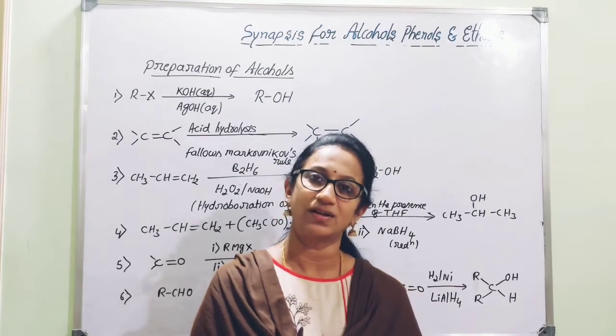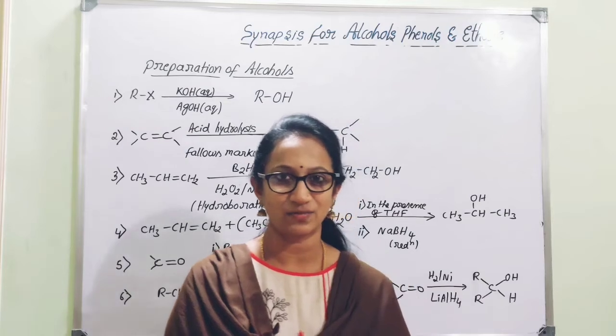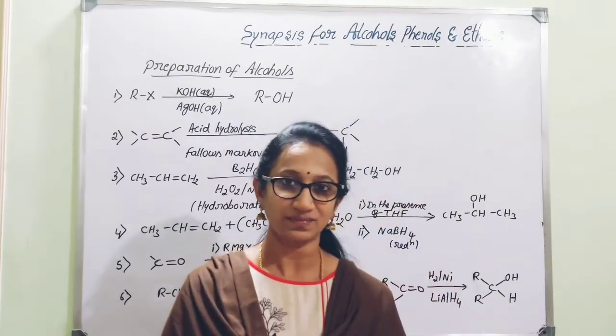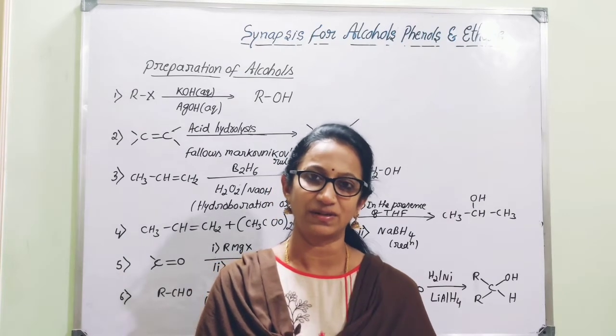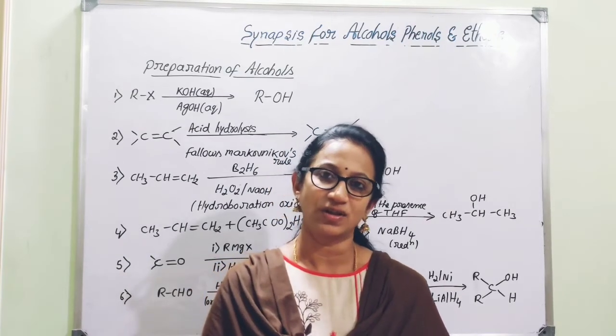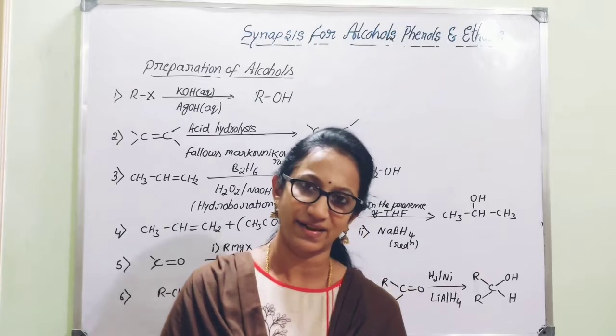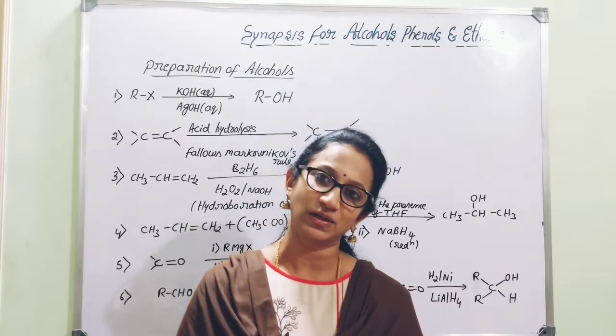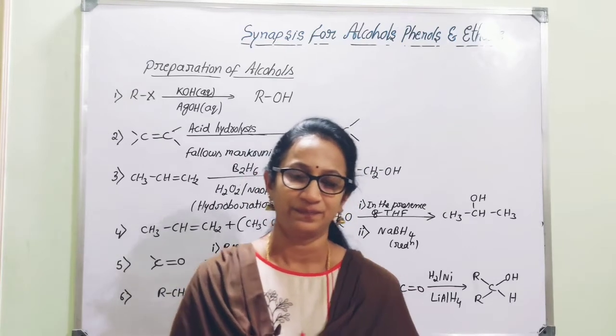Nomenclature is needed for alcohols, phenols as well as for ethers. And with regard to phenols, under classification you will come across the substitution of monohydric, dihydric as well as trihydric. Under this you should be thorough about even the common names including the IUPAC name.